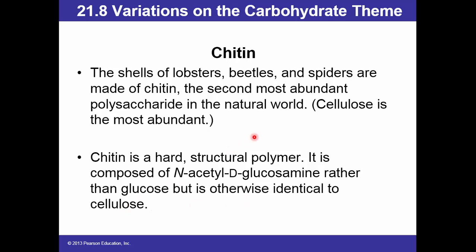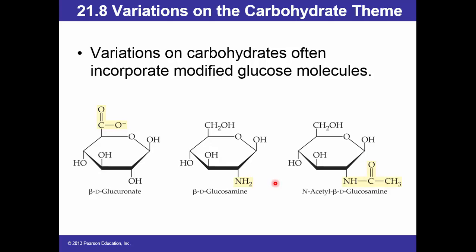Both chitin and cellulose contain beta 1,4 linkage, but the difference is in the monomer. The monomer in cellulose is glucose, and in chitin it's N-acetyl D-glucosamine, the one I showed you before. This is the monomer in chitin.